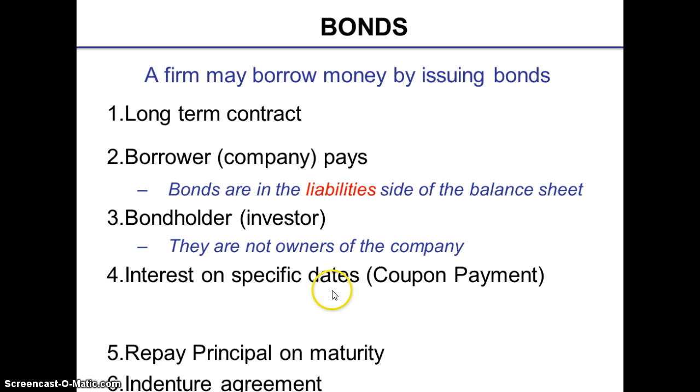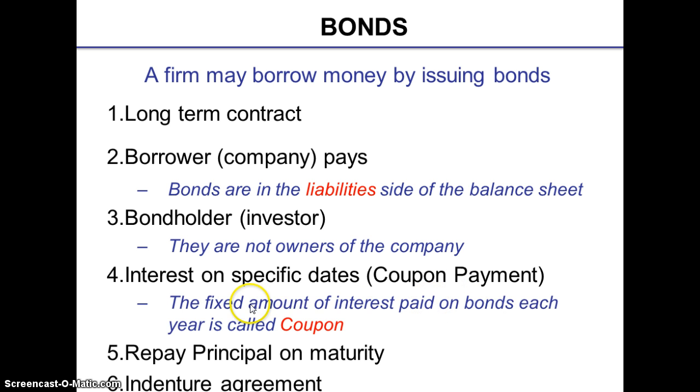So a bond pays interest on specified dates. Here you need to know that these interest payments are also known as coupon payments. What is a coupon payment? A coupon is a fixed amount of interest which is paid on bonds each year. The principal amount of a bond is repaid on the maturity date, and a bond also carries an indenture agreement.